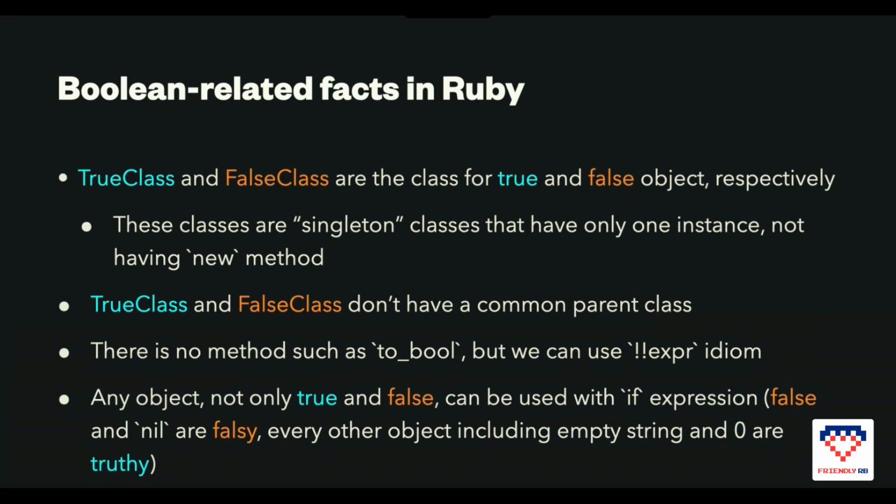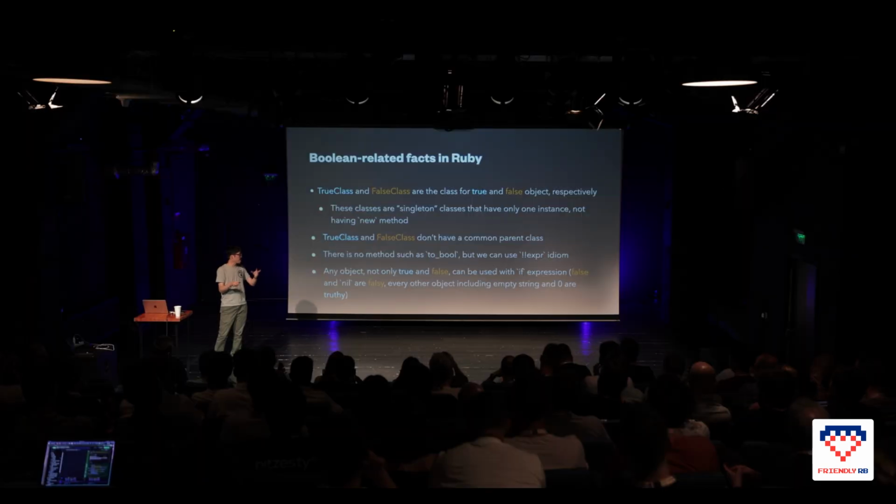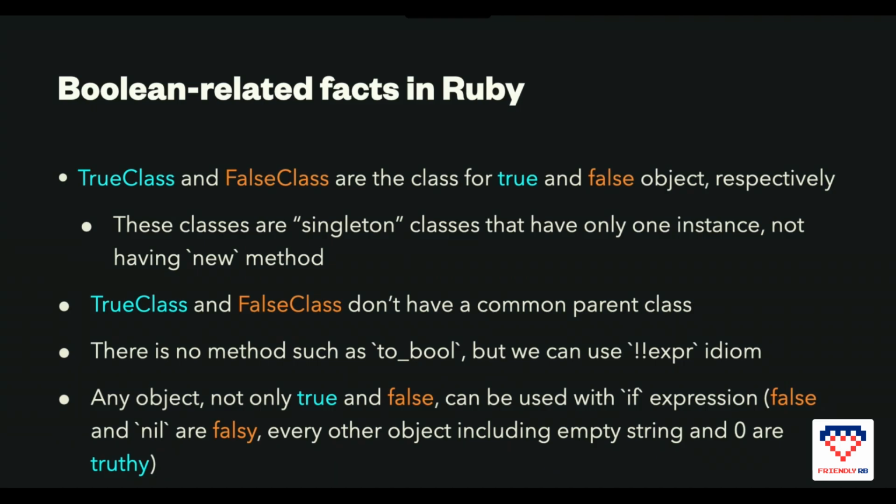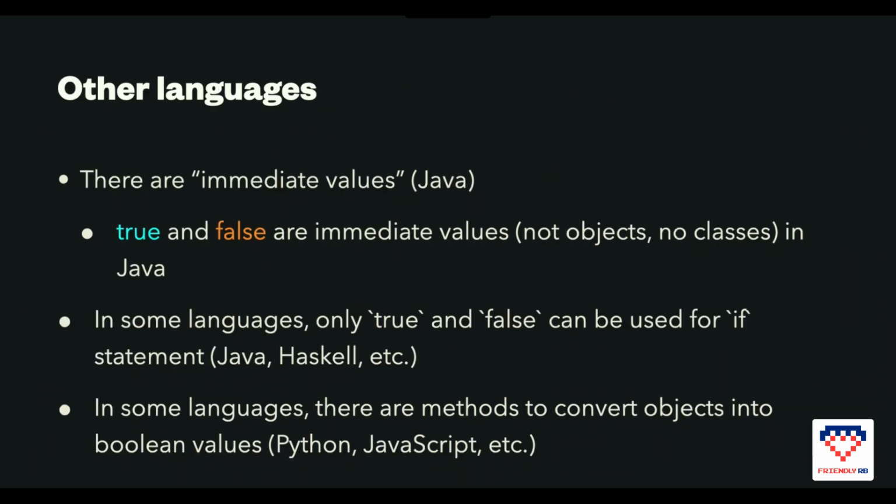So you cannot call new, as we saw. And TrueClass and FalseClass don't have a common parent class such as a Boolean class, right? And there's no toBool method. It's easy to implement. And any object can be used in an if clause, wherever. An empty string is true.